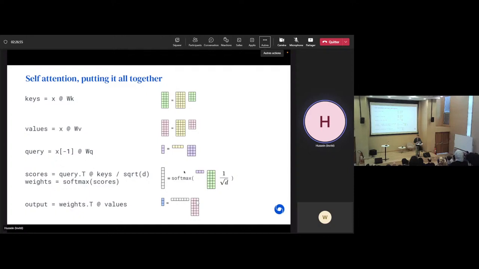I hope this makes sense. And you may ask, what do we do with the output vector? Well, it gets outputted from the layer, and then it gets processed further by the network, right? At every layer, we get the input vectors, we compute the output vectors, and then we pass them to the next layer. And then at the end, we use the last outputs to predict the thing we want.